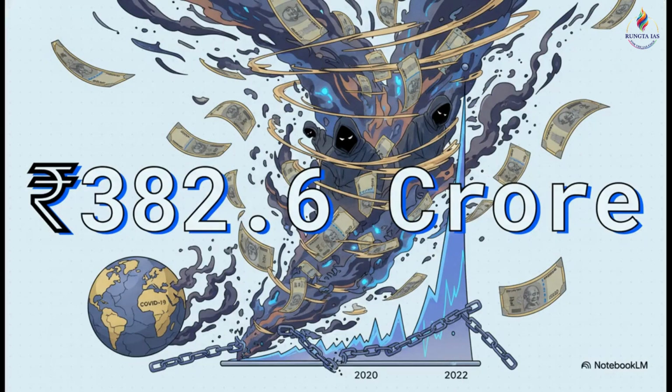Rightly pointed out. And what's really concerning is the timeline here. The year 2022 alone saw a massive spike with seizures valued at a whopping 382.6 crore rupees. Remember, this was 2 years after the COVID-19 pandemic broke out, which clearly indicates a severe resurgence in illicit syndicates.